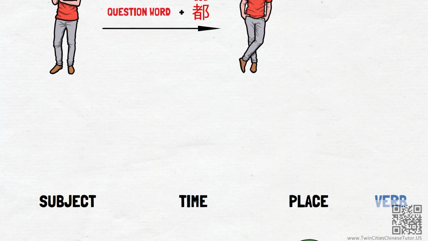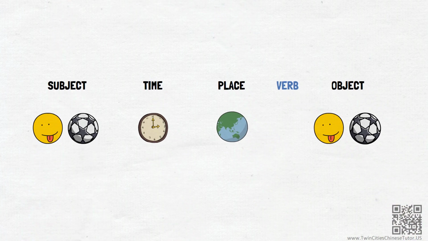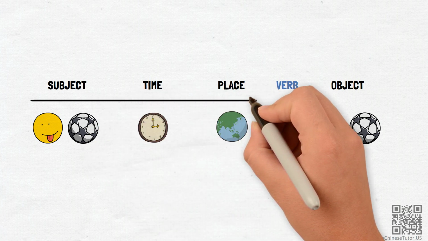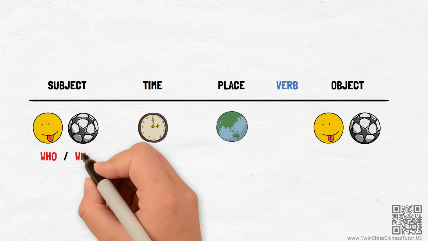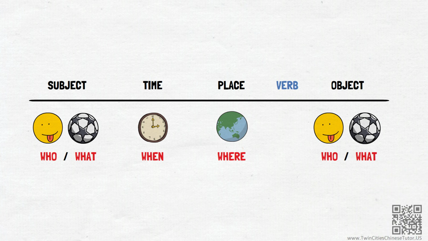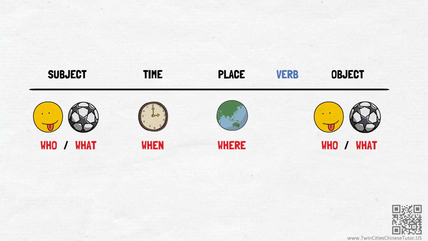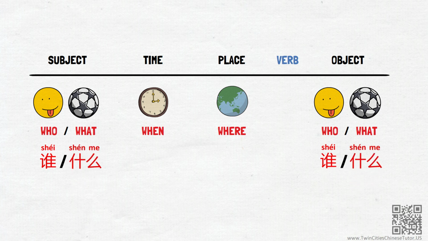Back in 2016, in my very first video, I introduced the basic Chinese sentence structure as subject, time, place, verb, and object. The structure applies to both statements and questions. In questions, we just place a question word where the missing information is, and the question words basically work as placeholders for the missing information in statements. Some common Chinese question words are 谁 for who, 什么 for what, 什么时候 for when, 哪儿 for where.